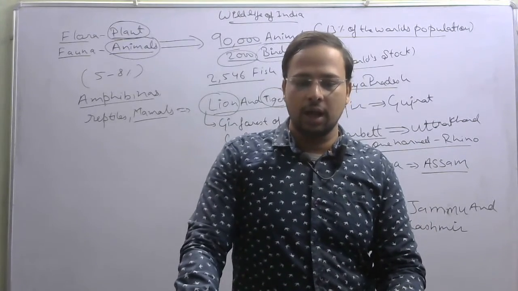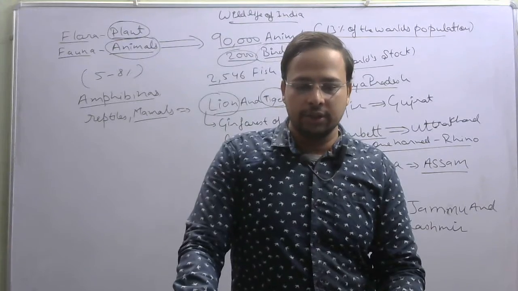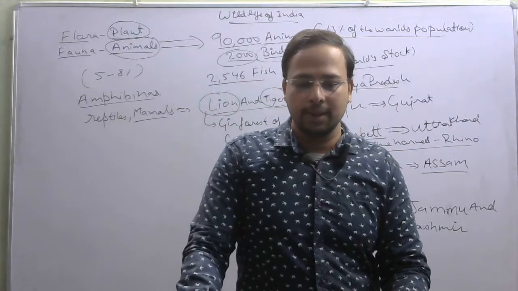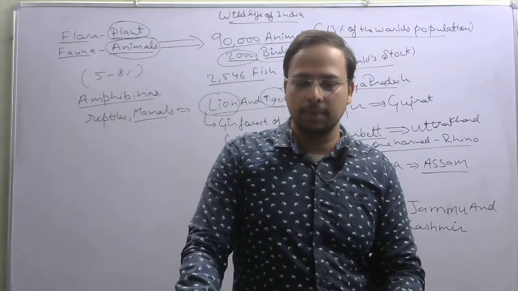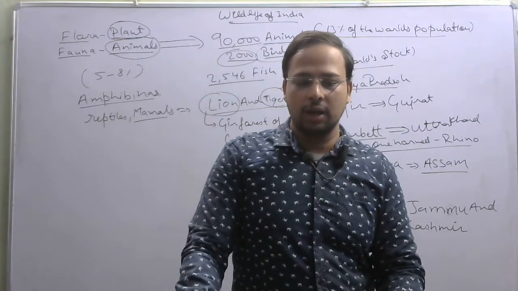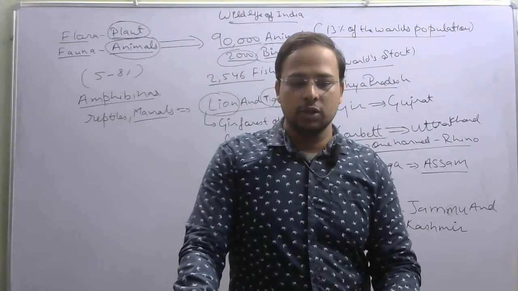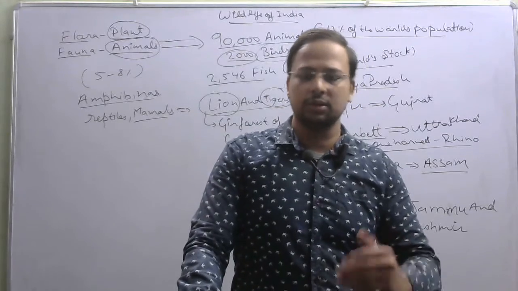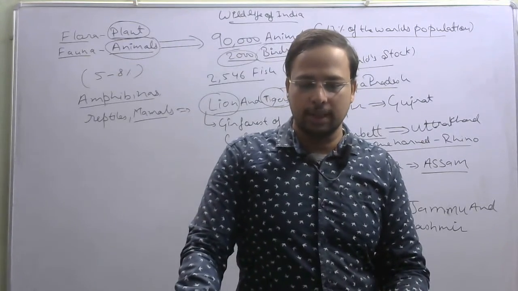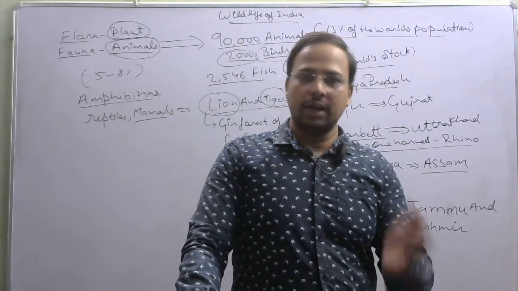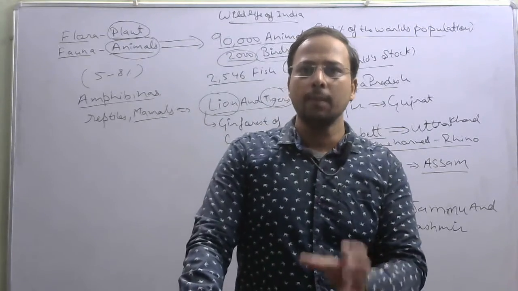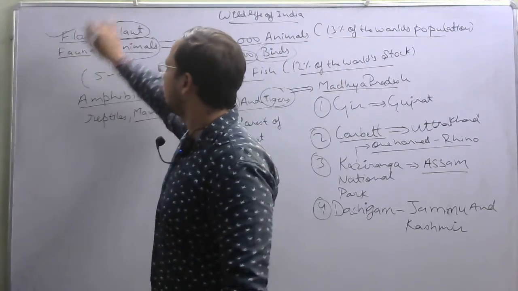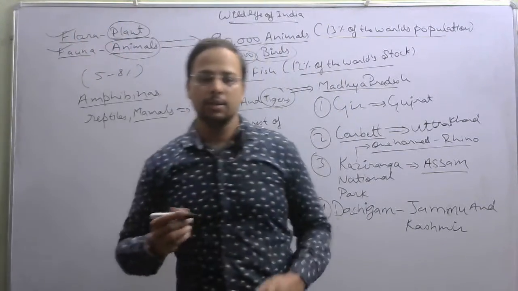We have selected our crops from a biodiversity environment, that is from the reserve of edible plants. We also experimented and selected many medicinal plants. The animals were selected from a large stock provided by nature as milch animals. So this is the conclusion of the chapter, that we have a large amount of biodiversity present in India, whether for the flora on the plants front or for the fauna on the animals front.